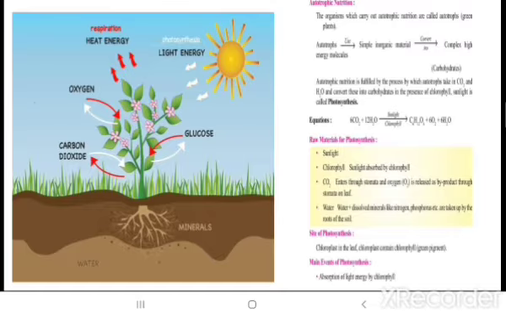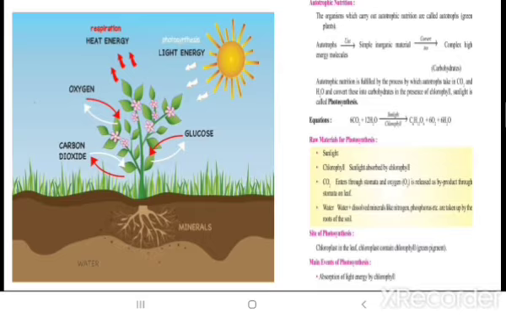So photosynthesis is a kind of autotrophic nutrition carried out by autotrophs, that is plants. They take in carbon dioxide and water and convert these into carbohydrates in the presence of chlorophyll, which is there in the chloroplast of the leaf, and in the presence of sunlight.